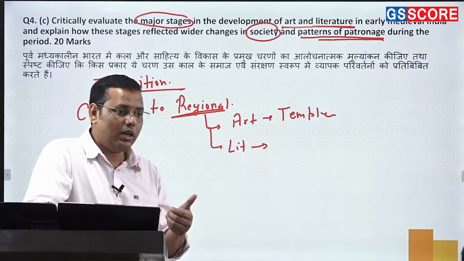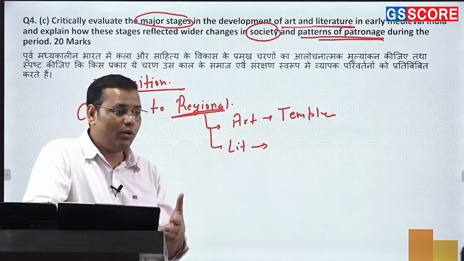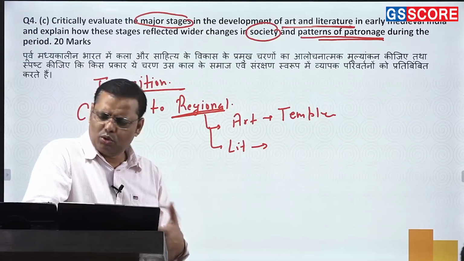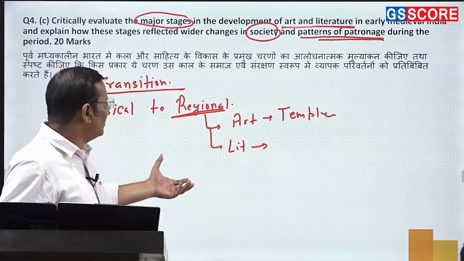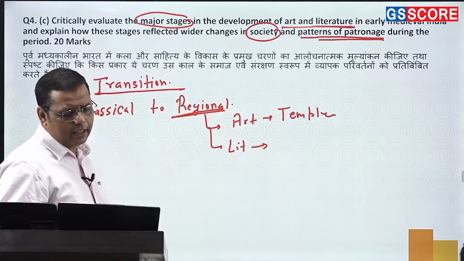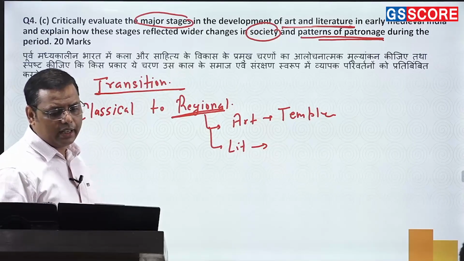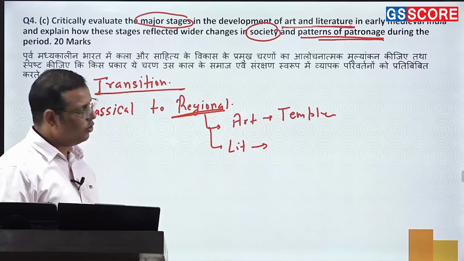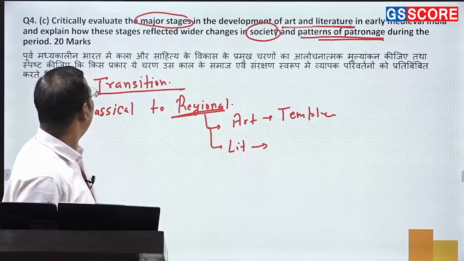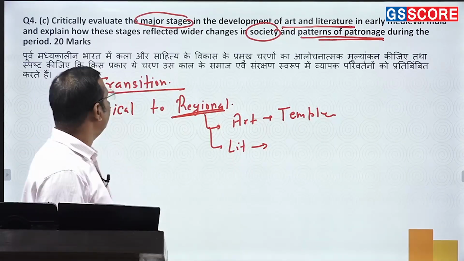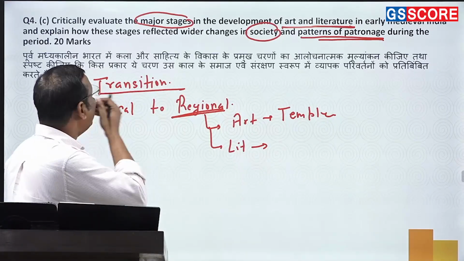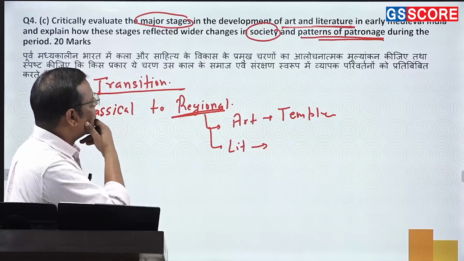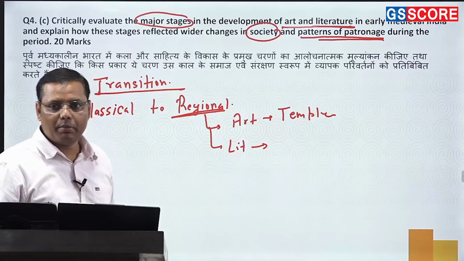Pallavas are there, Cholas are there, Chalukyas are there, Hoysalas are there. Okay? There were so many different styles that emerged in this particular period. That continued even later on also. When it comes to literature also, you can find the variety. You can find that multiple regional languages are becoming popular.